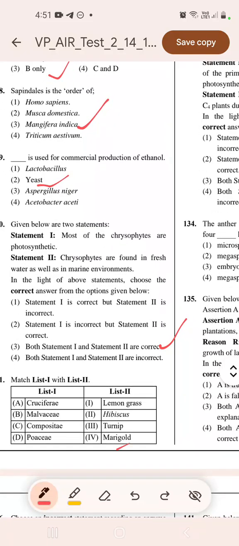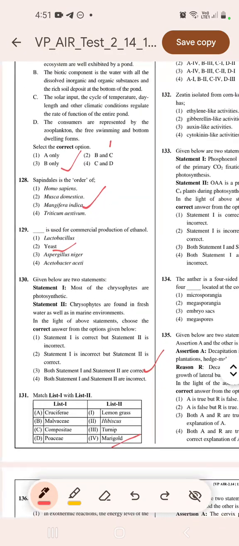Match the following. Now, Poaceae, lemongrass; Cruciferae. Cruciferae means Brassicaceae.